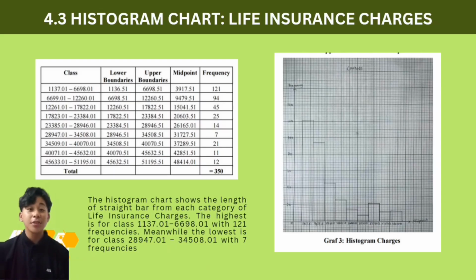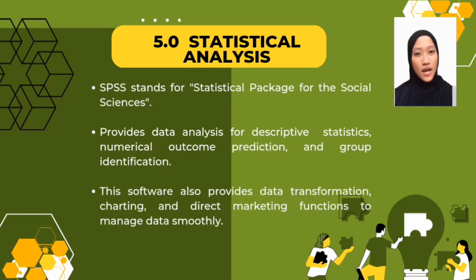Next, for the charges, we use a histogram to represent the data. We can see the data in the table in the slide. The histogram shows the length of the bar for each category of life insurance charges. The highest is for class 1137.01 to 9,998.01 with 121 frequency. Meanwhile, the lowest is for class 28,947.01 to 34,508.01 with 7 frequencies.